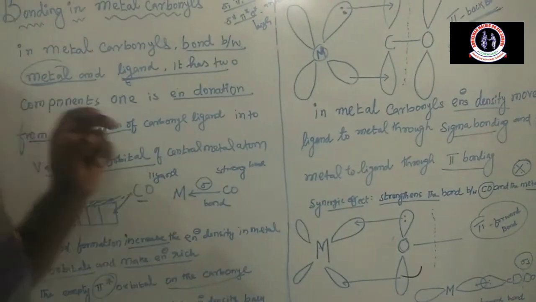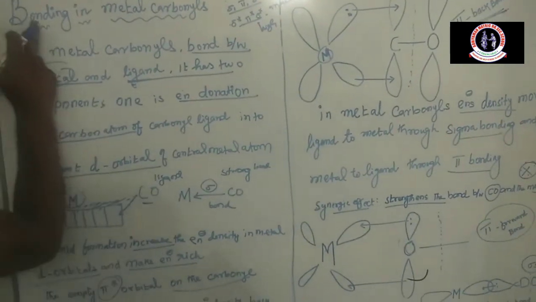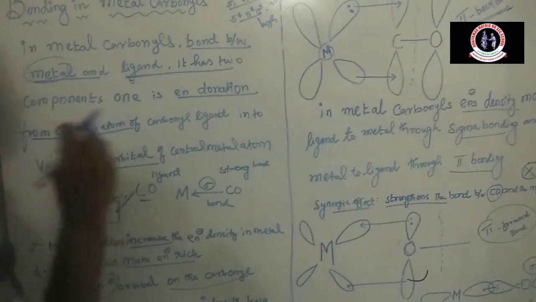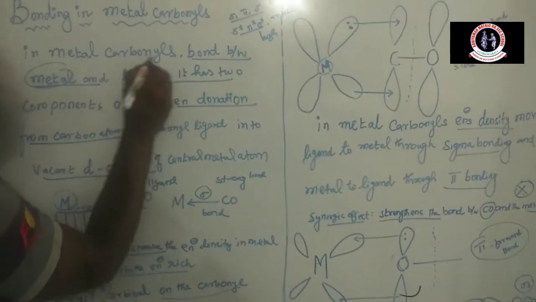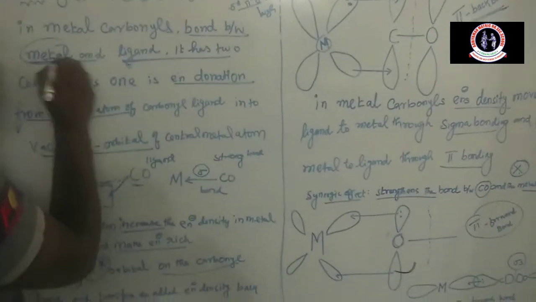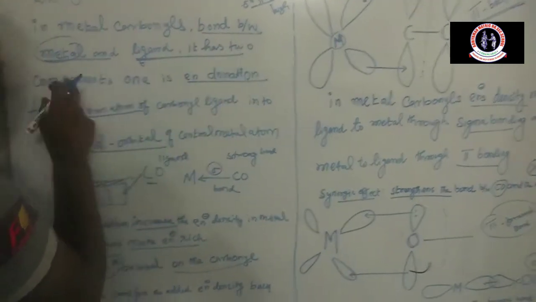Once again I am repeating, the bonding in metal carbonyls. Listen children, in metal carbonyls, the bond between metal and ligand has two components.